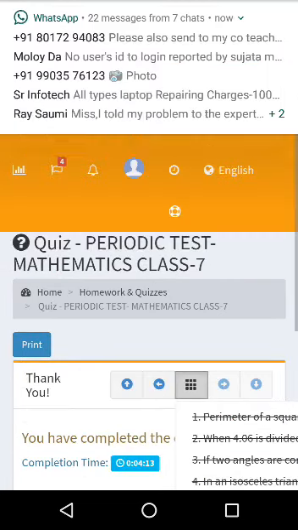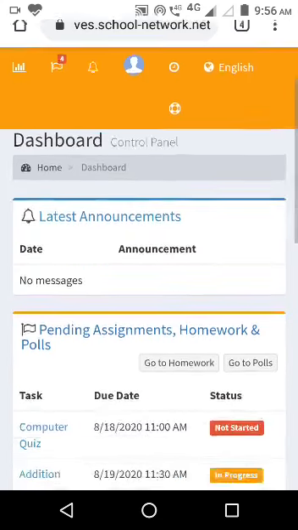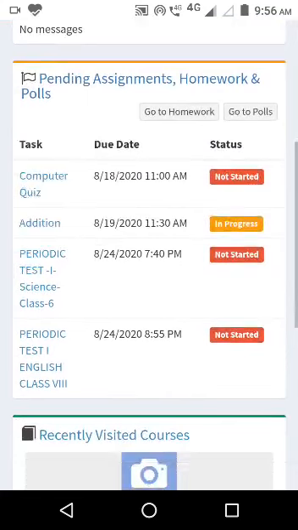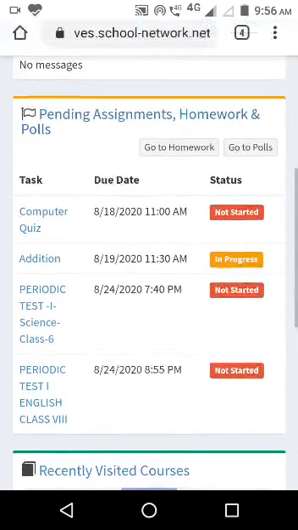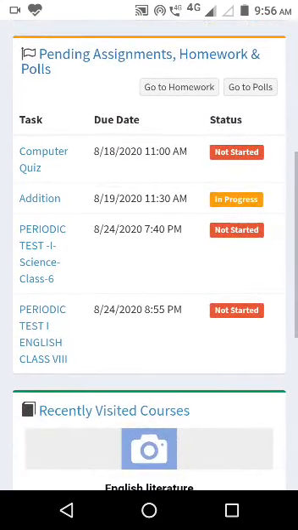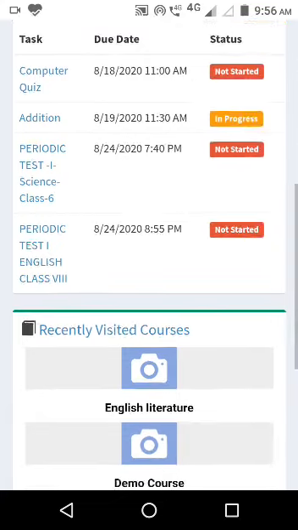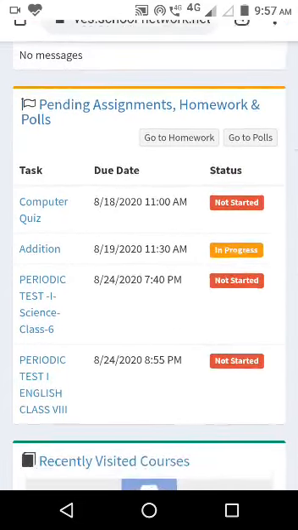Okay, so after doing this, I'll go and turn back. See, that one is not here. The test that I had started is not here because I had finished it. So whenever you finish something, it will go down. But something which you have started but not finished will appear here. If it is gone, that means it is completed, that means you have done it, right? So this is the basic window.